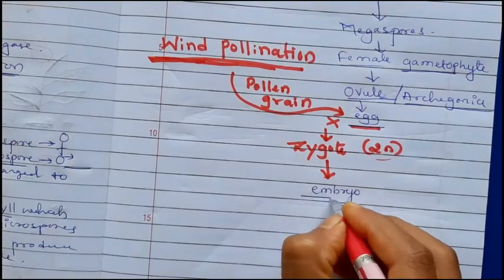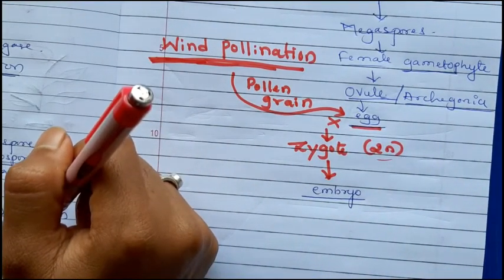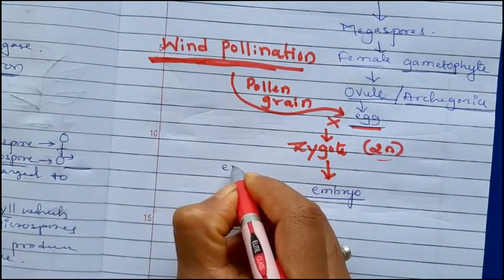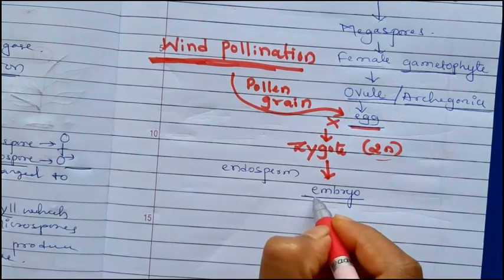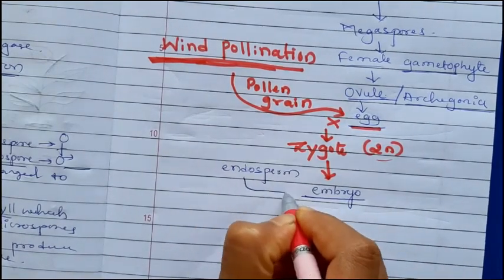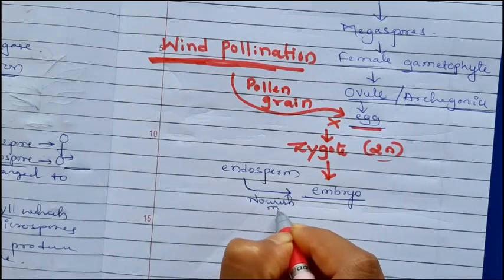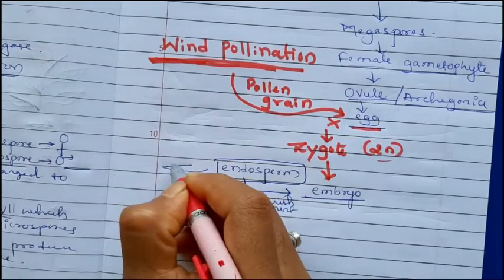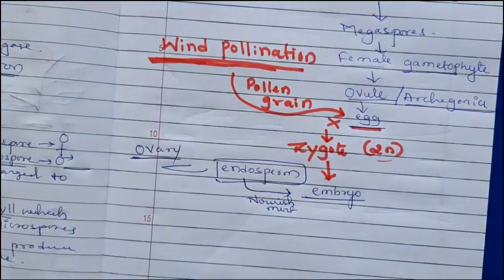This embryo gets nourishment from the endosperm, which is formed by the ovary of the gymnosperm.